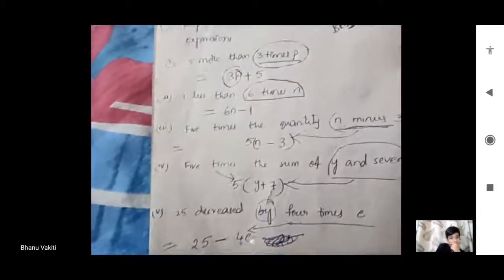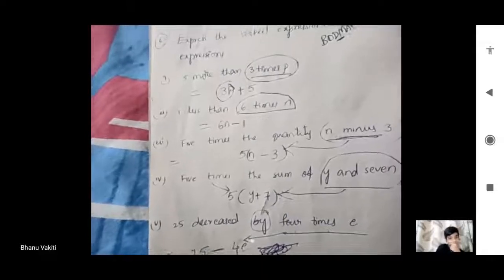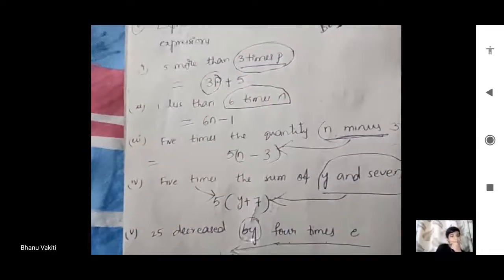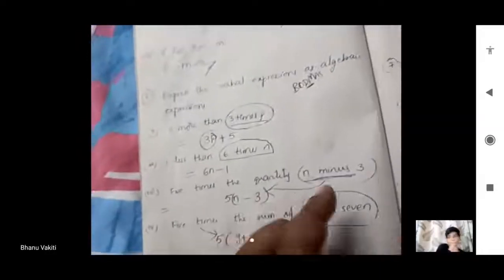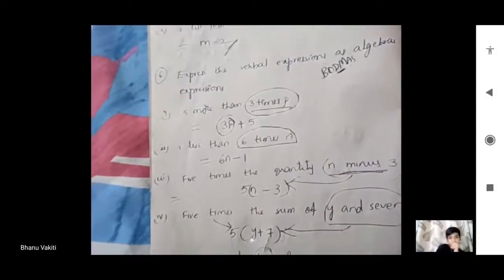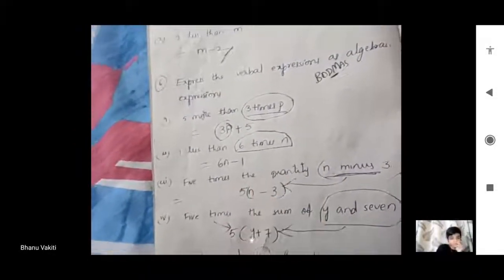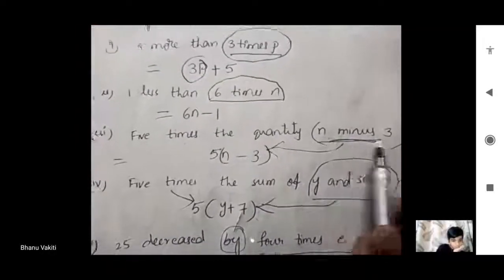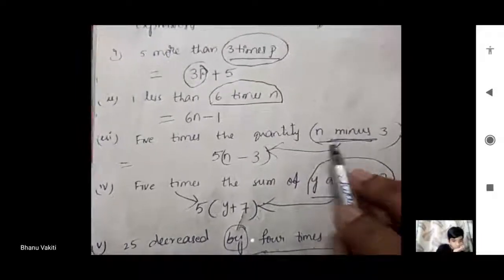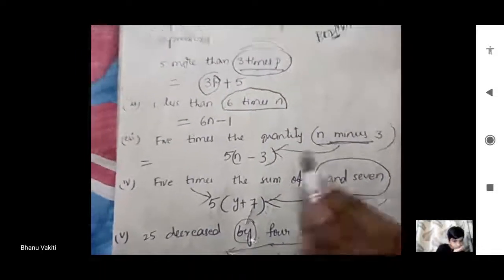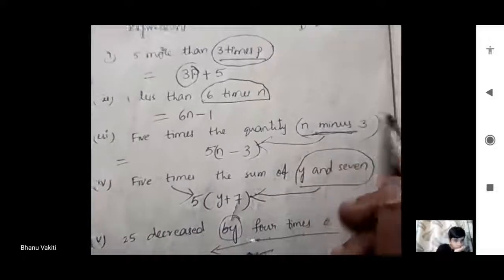And the next one is 5 times the quantity n minus 3. Here, separately they have given it, no BODMAS rule. 5 times the quantity: first preference inside the bracket we have to give. Inside the bracket, n minus 3, 5 times the quantity of the entire specified.